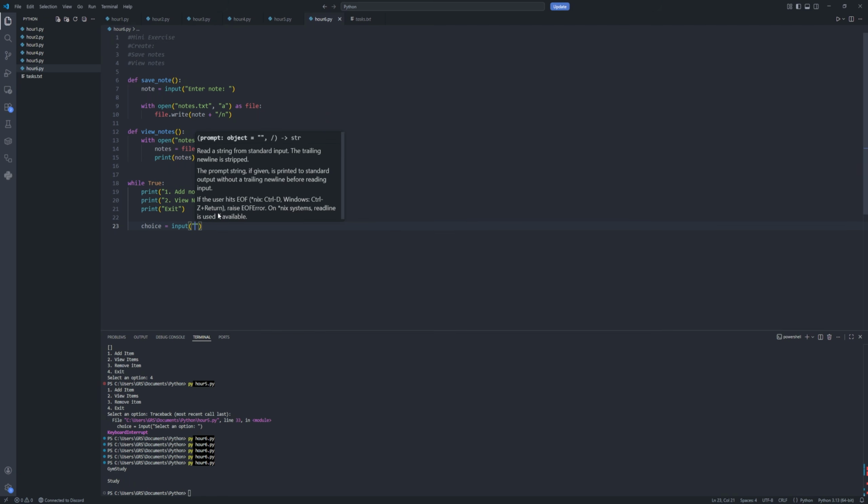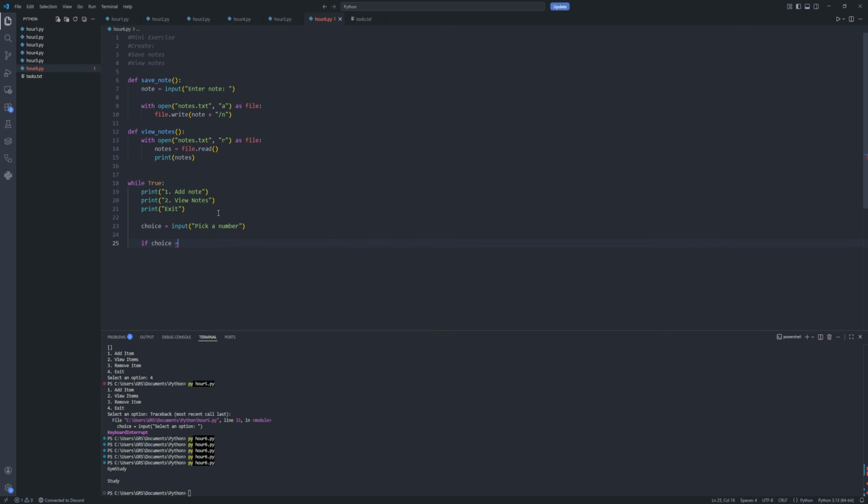I'm just gonna say pick a number. If that choice is equals with 1, we're going to save the note. Save note. If choice is equal with 2, we're going to view the notes. And if the choice is equal with 3, we're going to break. Okay, let's see how this works.